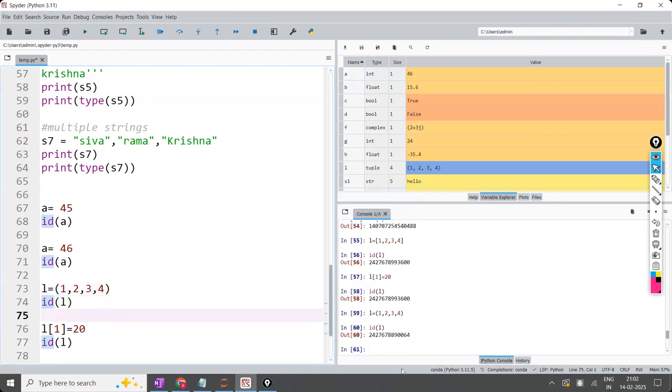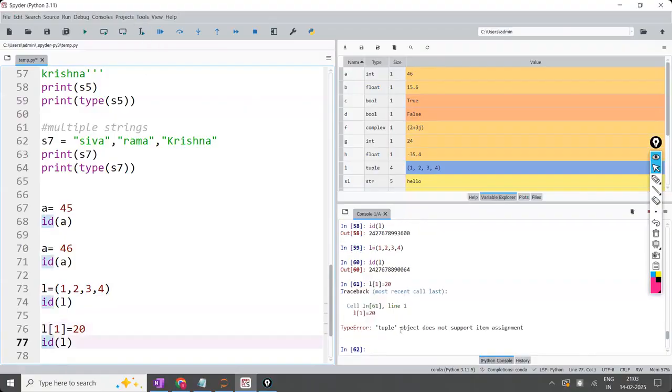Now I'm asking what is the ID. Some ID number I'm going to get. Now I'm going to try to replace 2 with 20. Now it is throwing the error: tuple object doesn't support item assignment. Means you can't replace like that. List is supporting, tuple will not support because it is immutable. Once the object is created, no more modifications in the object. It is called immutable. If modifications are allowed, it is called mutable. That is the difference between them.